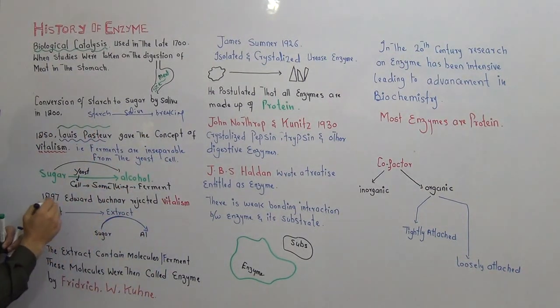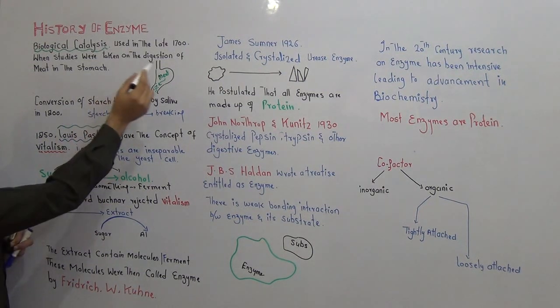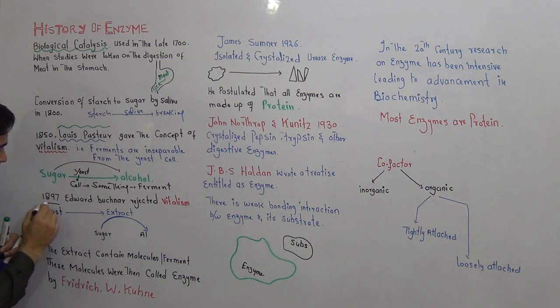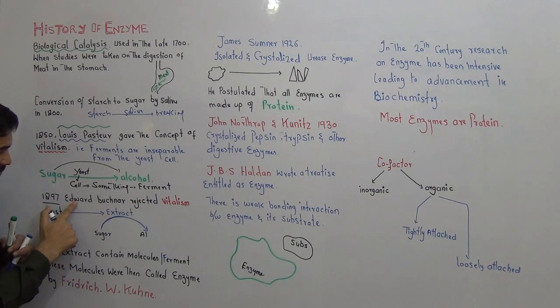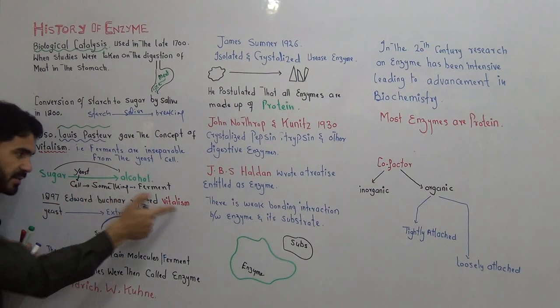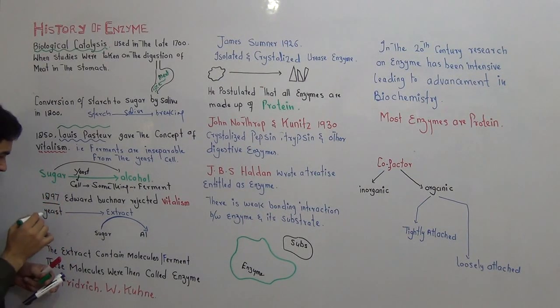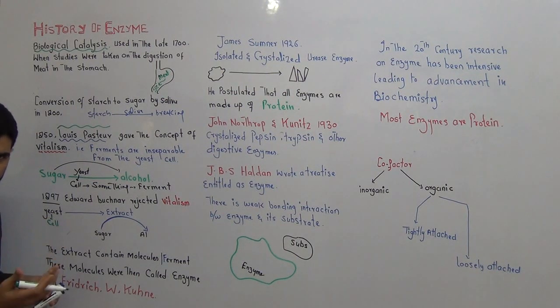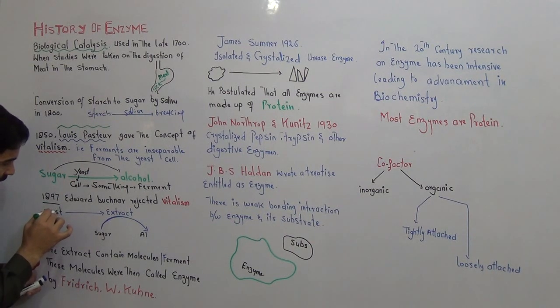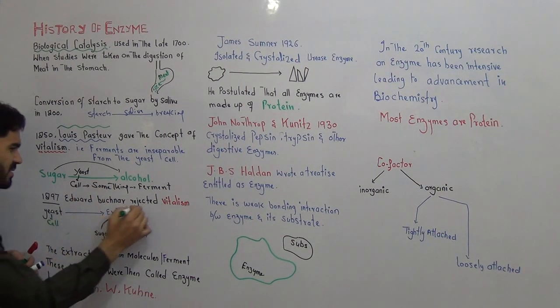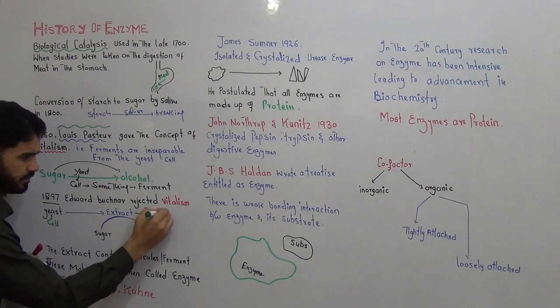How? Between 1850 and 1897, another scientist came, called Edward Buchner. He rejected the vitalism theory. How? He took yeast cells. Yeast is a cell, and it is a fungus. From that yeast he obtained extract. Extract is just like a juice.